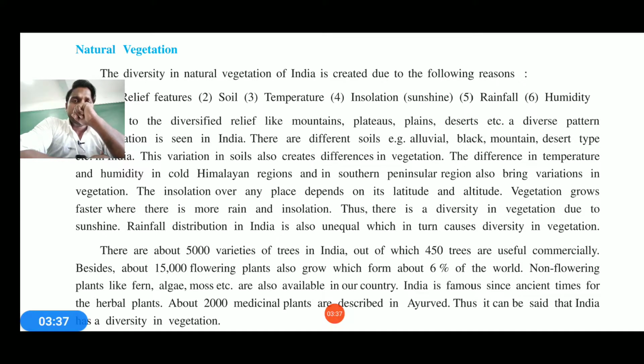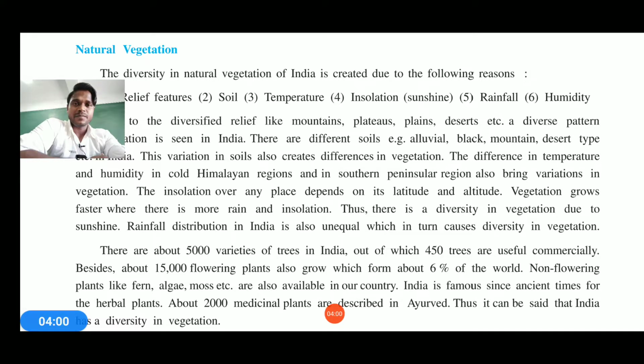In more detail, a noticeable thing is that human reaction towards vegetation also determines whether the vegetation grows or is destroyed. The insolation over any place depends upon the latitude and altitude, that is, the sunlight falling rays.